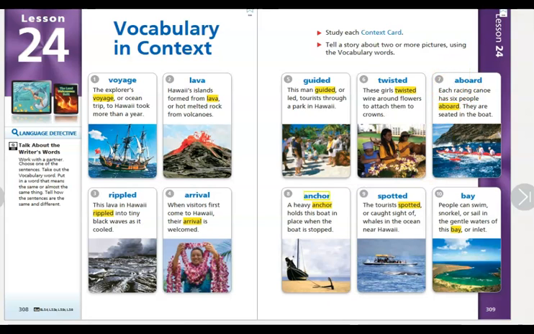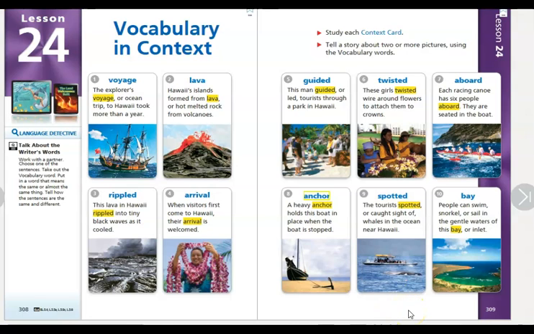Number 9. Spotted. The tourists spotted, or caught sight of, whales in the ocean near Hawaii. And this card gives us the definition right there in the sentence. It says spotted, comma, or caught sight of. So in this case, we're talking about the verb spotted. And we can see from the picture, it says people on a tour boat watching a whale jump.